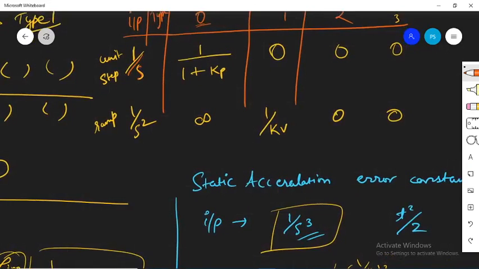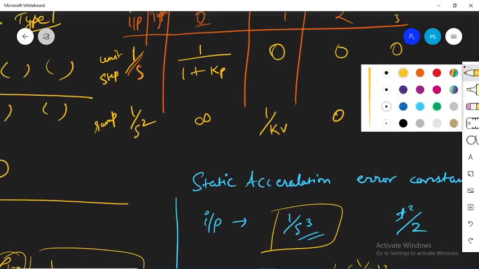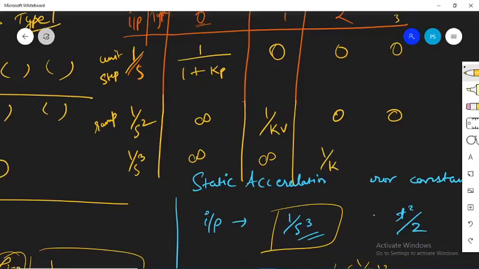So if I apply the input as acceleration, or 1 divided by s cube, then for type 0 system the error is going to be infinite. For type 1 system the error is again going to be infinite, but for type 2 system the error is going to be some finite value, 1 divided by Ka, and for other higher type systems the error is going to be equal to 0.